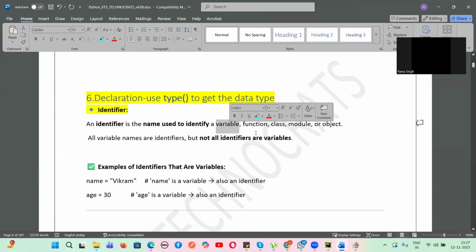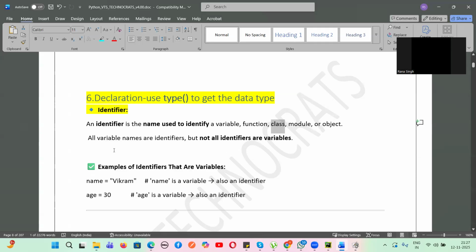It can identify a variable, a function, a class, a module, or an object. So all variables will be used as identifiers, but all identifiers are not variables, because we cannot have a function name as a variable, because that is a special keyword.